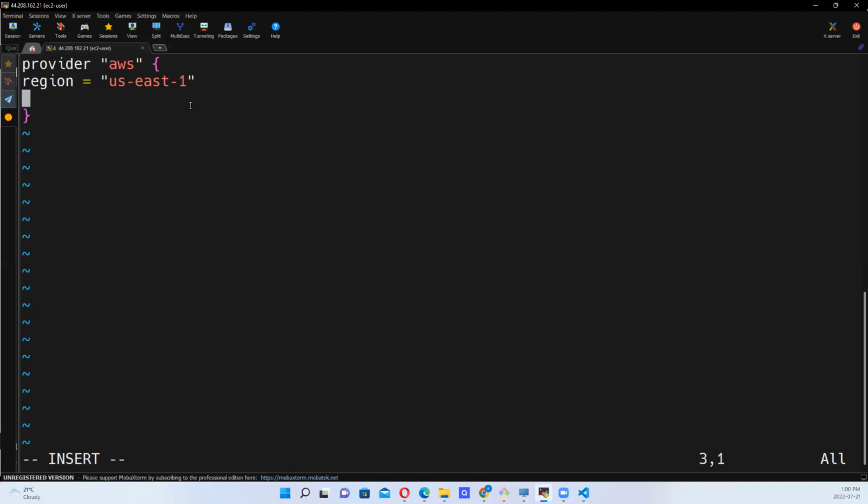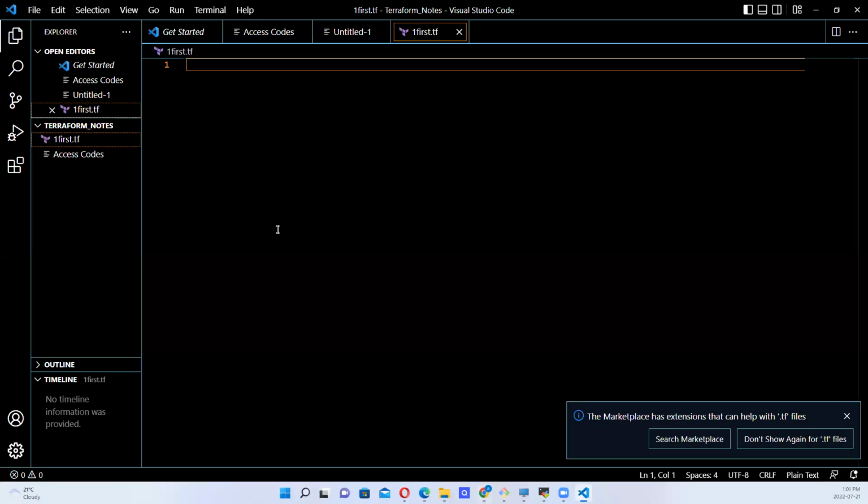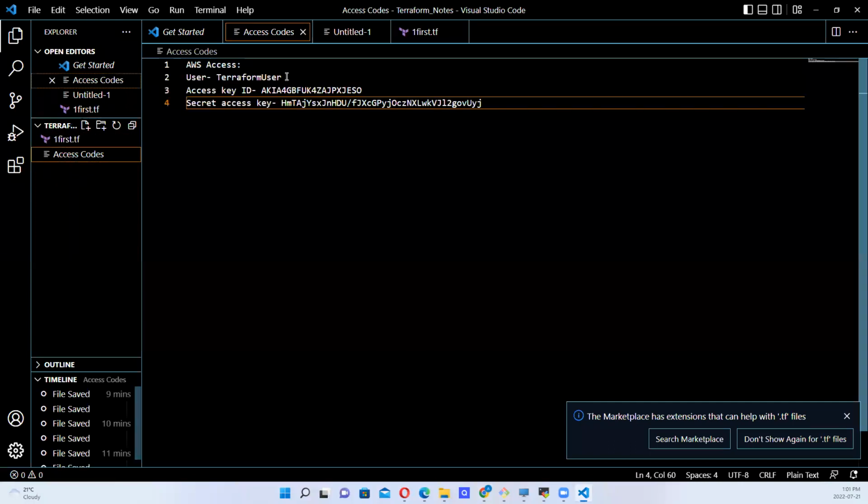What else do you want to put? Remember, you want to create an instance using AWS, right? As a user, you need to be logged into AWS to be able to do this, but this is a program trying to get access, right? I remember we got some information earlier on this user, this access code.